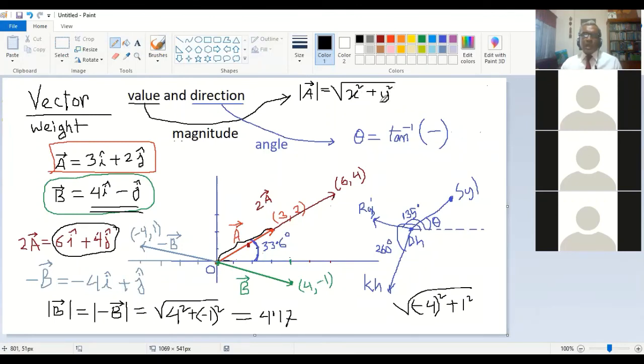X is the number with i and y is the number with j. And the angle formula, that is the direction formula, is tan inverse of y by x, y at the top and x at the bottom. So these are the two formulas. You can just memorize them, and then you can find the magnitude and angle for any vector. This is the drawing and the understanding, and that is all for today. Is that okay? Yes, sir. Okay, we will continue with the same topic in the next class, and let us finish our class.